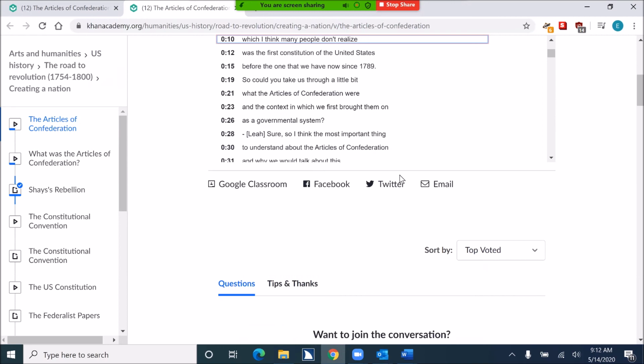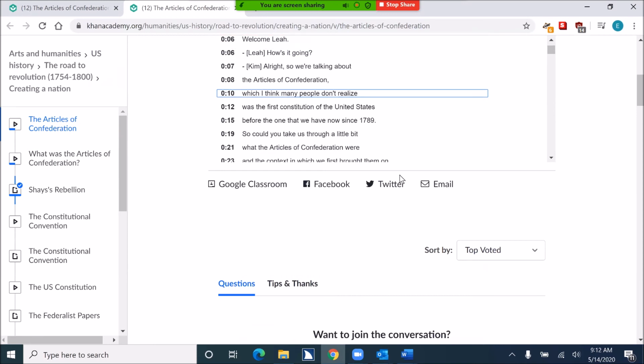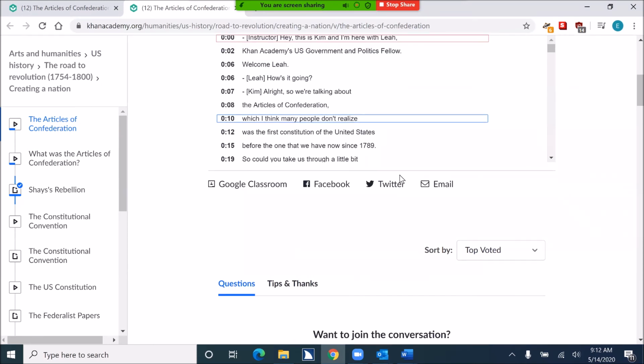So you want to go to the top of the transcript, until you get to 0 o'clock. And then we would Control Shift Down Arrow a bunch of times until we get to the bottom. Once it's all selected, we copy. But I've already pasted it into a document, so I can go show you that.